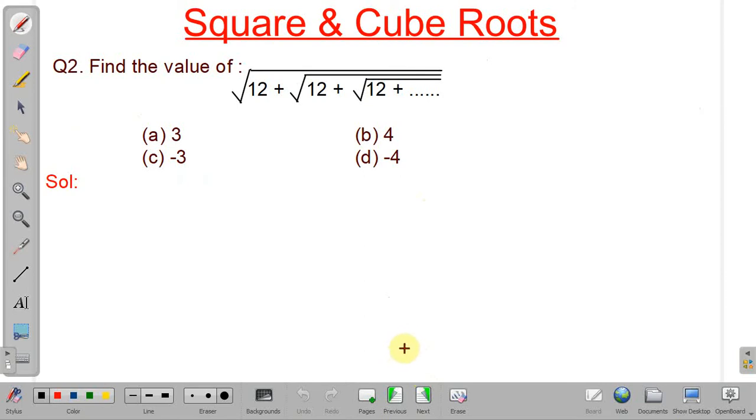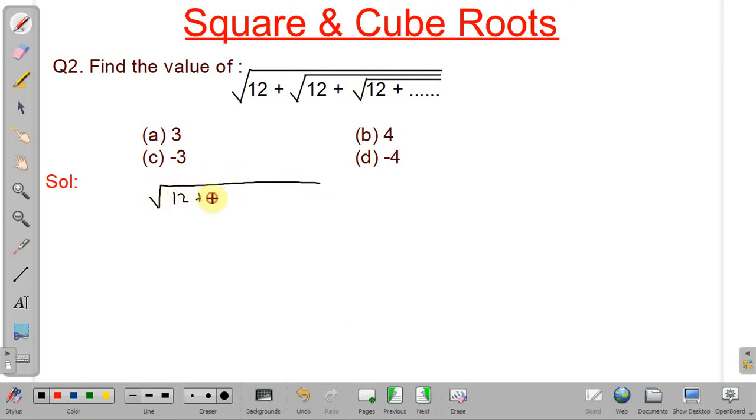In the next problem, we have to find the value of the given expression. In this type of problem, root 12 is getting repeated an infinite number of times, so we will assume this as x.